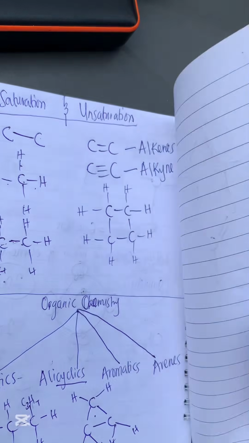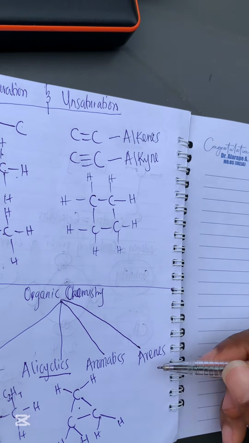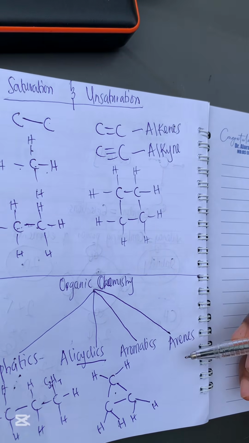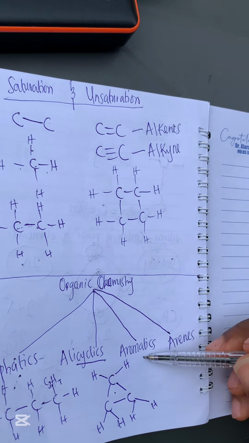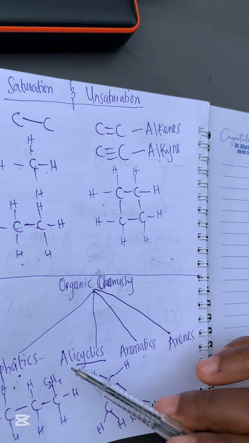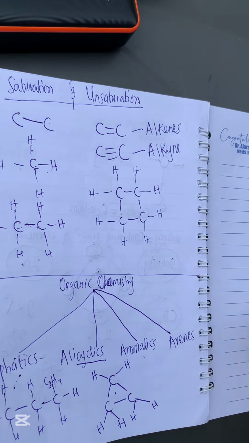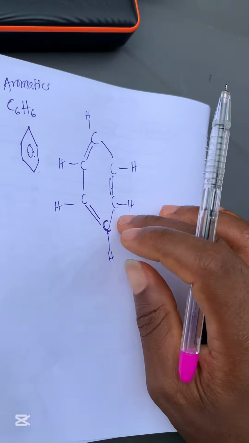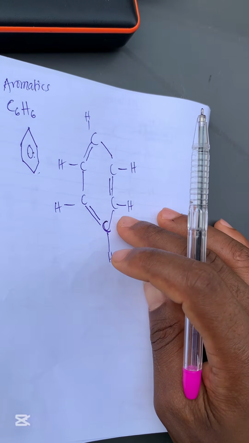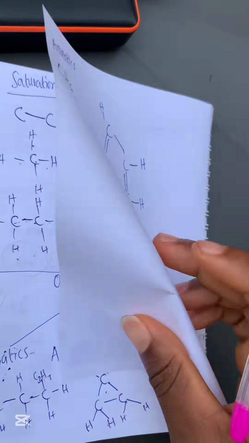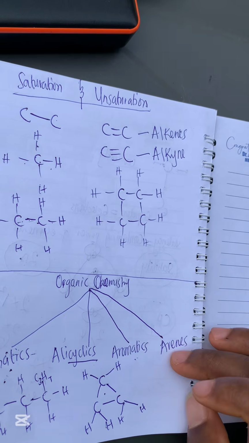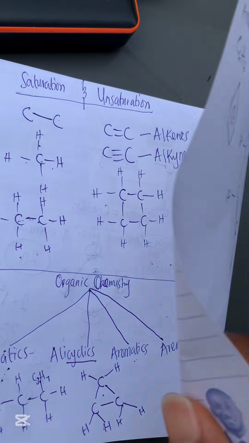So now for the arenes, they are very, very simple. The arenes are just like a combination of the aromatics and the aliphatics. You understand? For example, if our benzene combines with methyl, or with ethyl or other aliphatics, that's when we call it the arenes. So I believe this is very simple to understand.